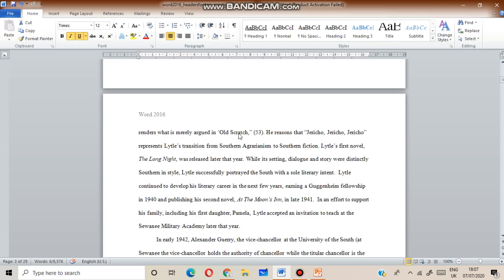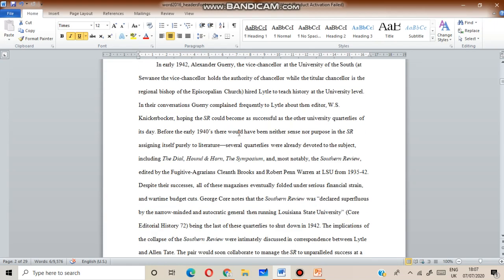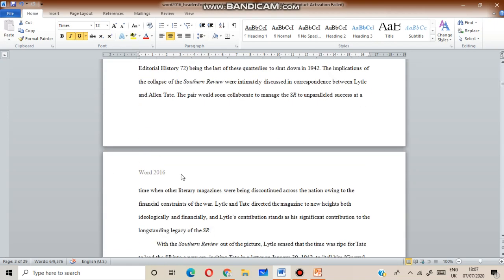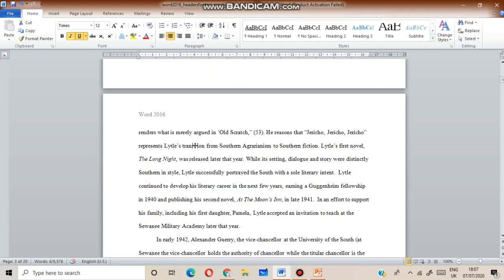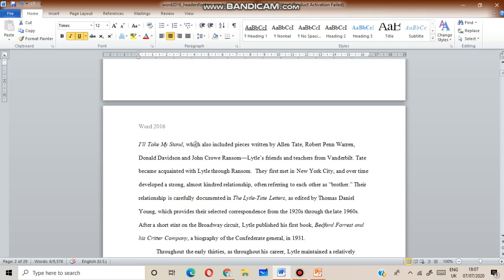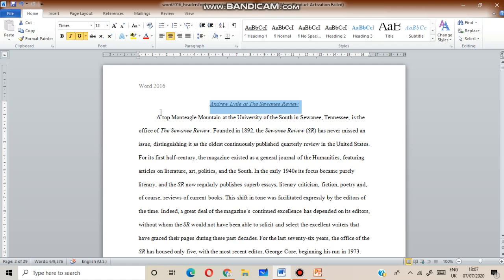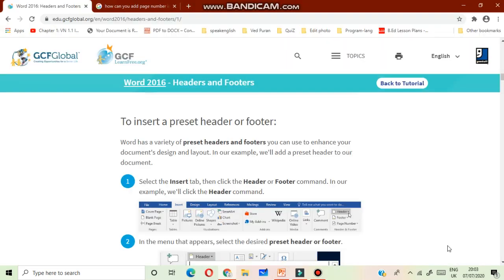So you can see header option in different pages. Once you type, you can see it in different pages. Okay.